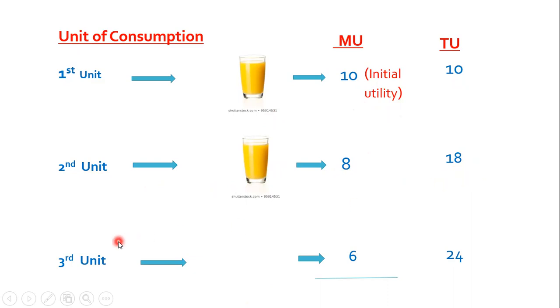Now again, if the consumer gets a third unit of the same product, that is one glass of juice, this time he is getting lesser utility, that is 6 util. This 6 util from the third unit is marginal utility. And the total utility is, with 18, when 6 is added, then 24 is the total utility. So now hope you have understood what is total, initial and marginal utility.